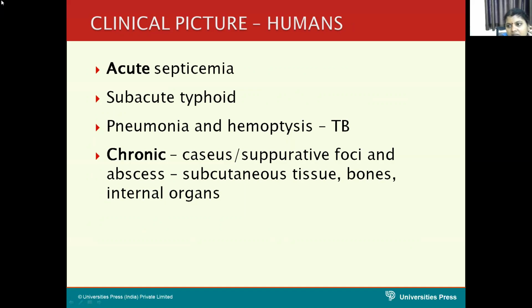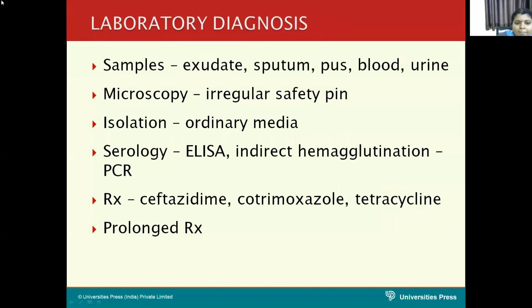In chronic cases, you can see disseminated suppurative infection in multiple organs, involving the subcutaneous tissues, bones, and internal organs. The samples that we have to collect are exudates, sputum, blood, urine. On microscopy, you can observe gram-negative bacilli, irregularly stained, beaded, resembling a safety pin.